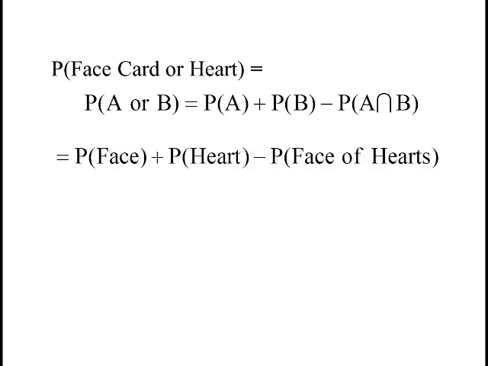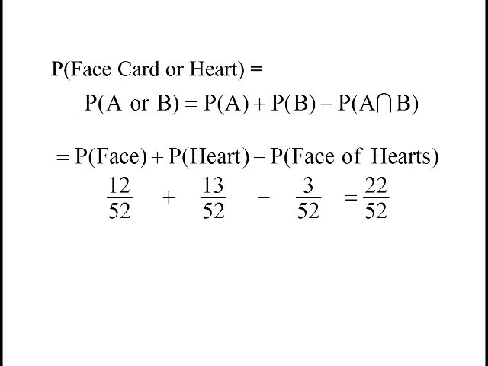So let's see, how many face cards are there? There's 12. There's Jack, Queen, King for all 4 suits, so 12 out of 52. What's the probability of getting a heart? Well, there's 13 hearts in the deck. That's 13 out of 52. Now, how many of those face cards are hearts? Well, there's the Jack of Hearts, the Queen of Hearts, and the King of Hearts. So there's 3 cards that are both face cards and hearts. That means there's 3 cards we counted twice. We need to subtract out 3 so that we end up only counting them once. And so that gives us 22 out of 52, which is 11 out of 26.